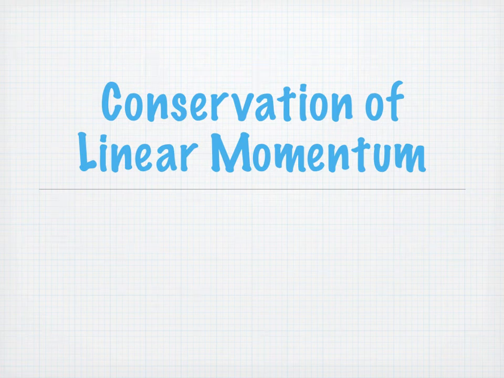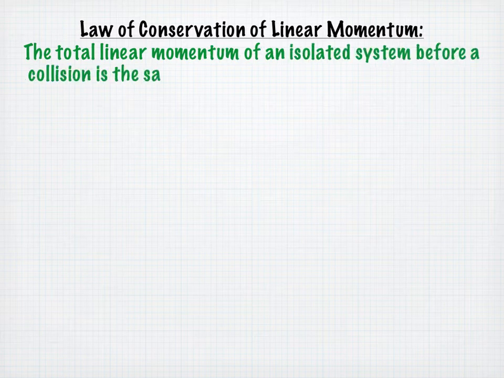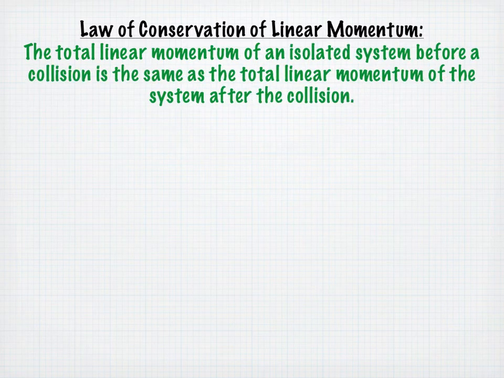Conservation of linear momentum. The law of conservation of linear momentum says that the total linear momentum of an isolated system before a collision is the same as the total linear momentum of the system after the collision. Let's look at some of these terms.